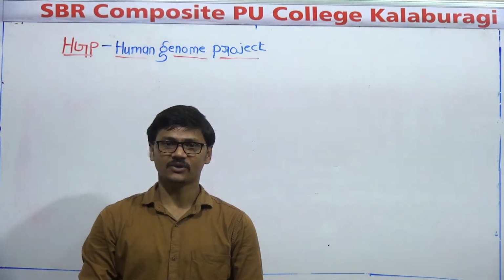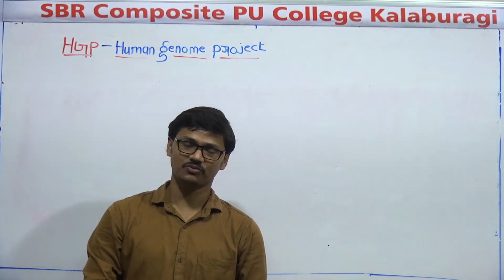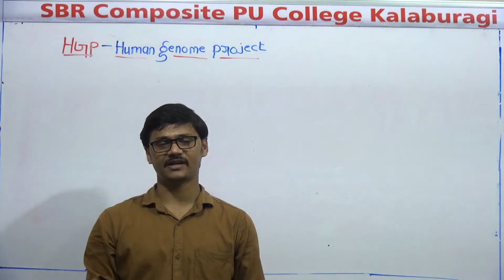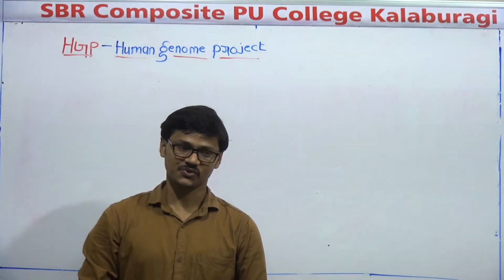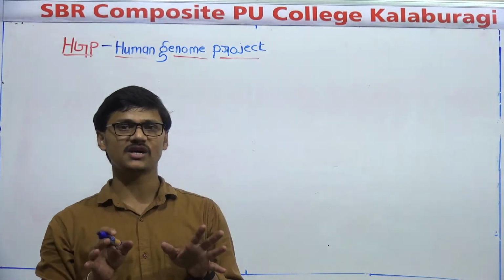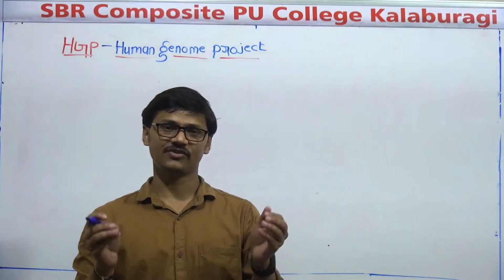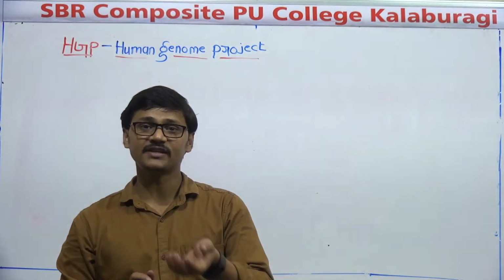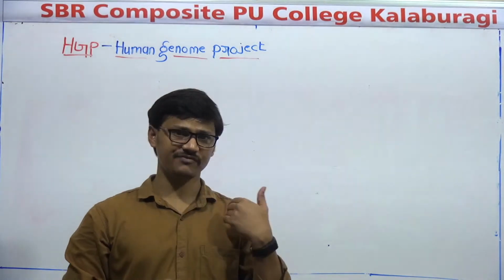But here my question is very simple: whether all humans share the same types of genes or different ones. The answer is simple. If all humans had the same genes, then we would have been 100% the same. But it is not the case. Humans are different from one person to another.